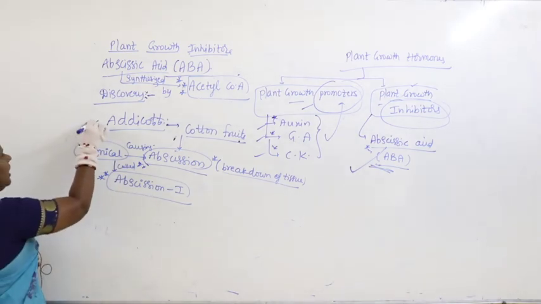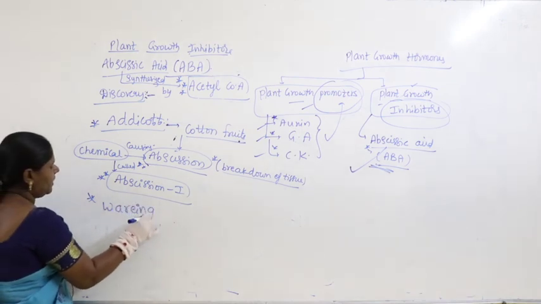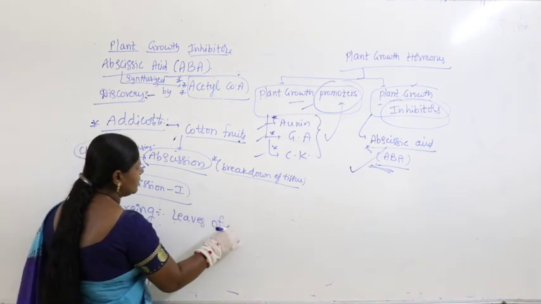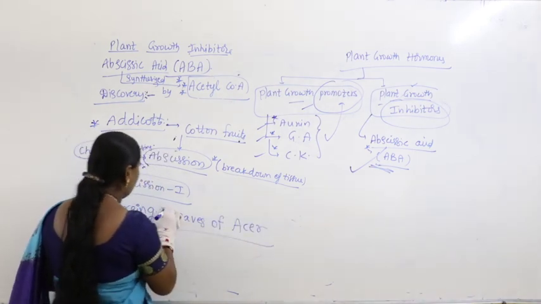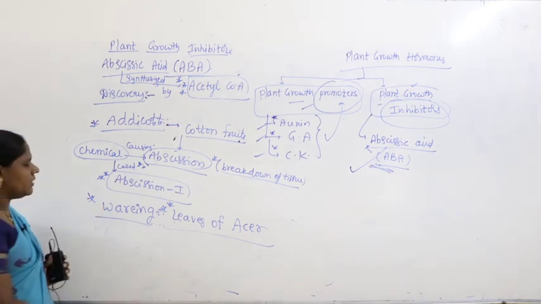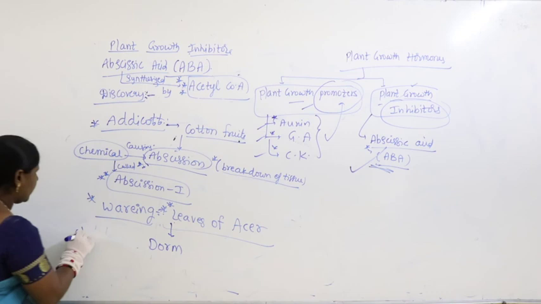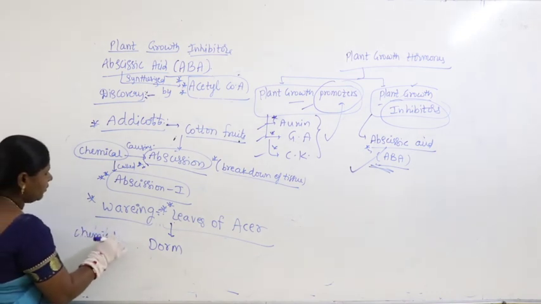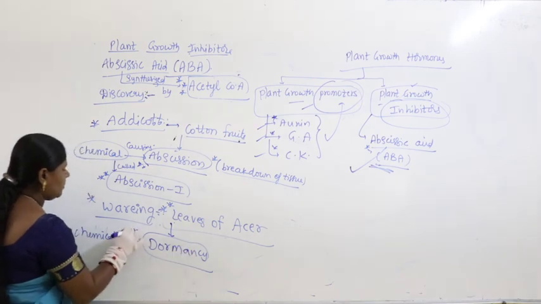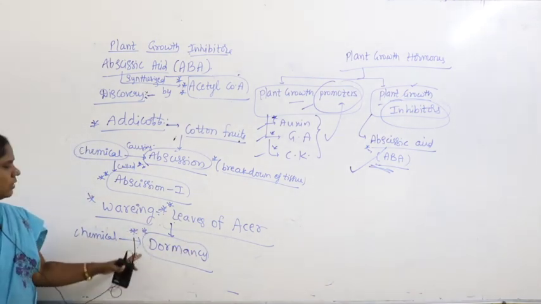Later, another scientist, Wareing. Wareing is a scientist. He studied the leaves of Acer. What did he study in the leaves of Acer? He studied that some chemical is responsible for dormancy.